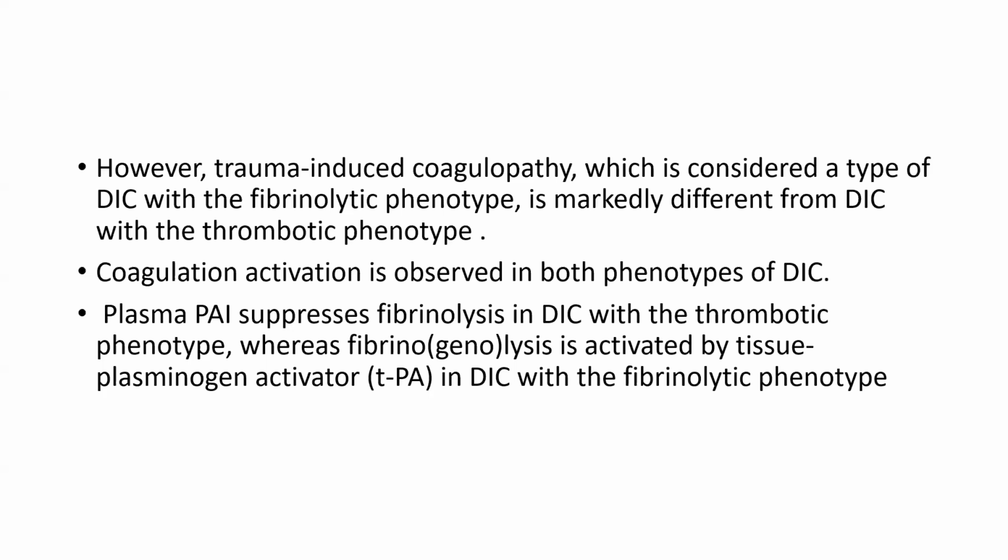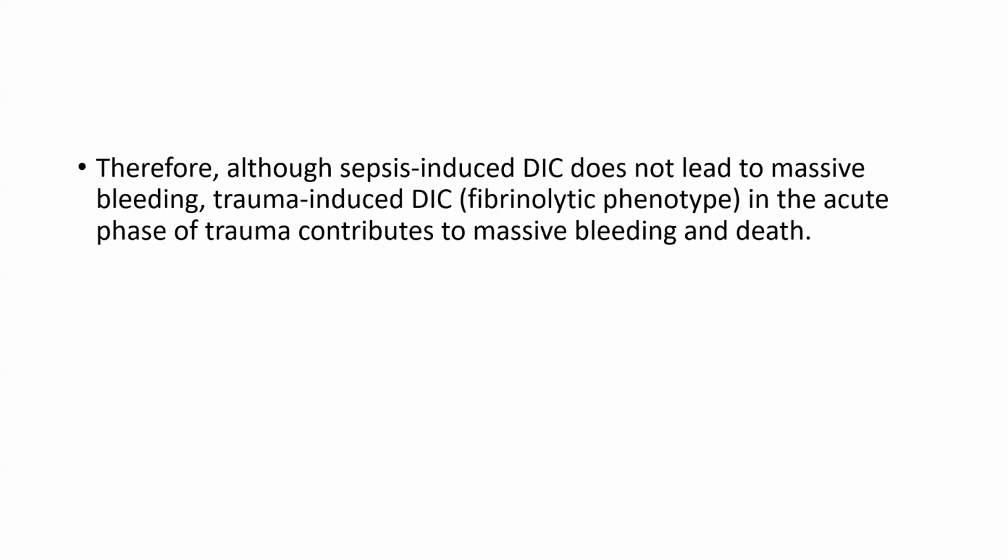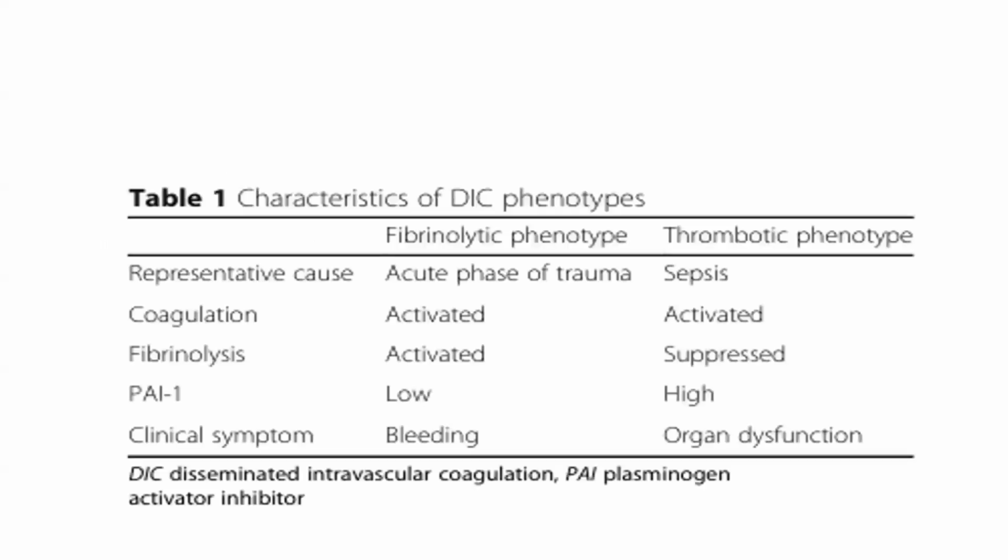Plasminogen activator inhibitor suppresses fibrinolysis in DIC with thrombotic phenotype, whereas fibrinolysis is activated by tissue plasminogen activator in DIC with fibrinolytic phenotype. Therefore, although sepsis-induced DIC does not lead to massive bleeding, trauma-induced DIC in the acute phase of trauma contributes to massive bleeding and death. So, characteristics of the DIC phenotype.